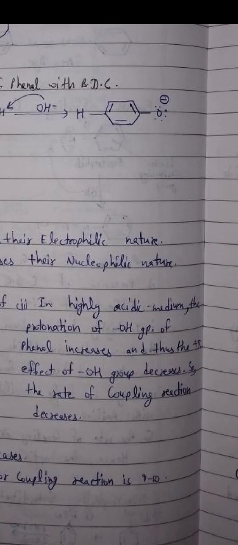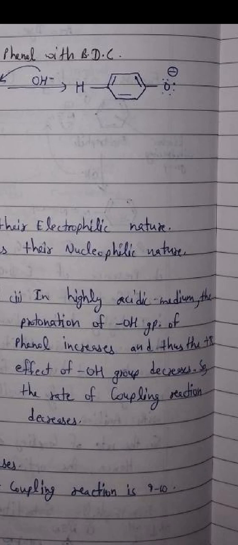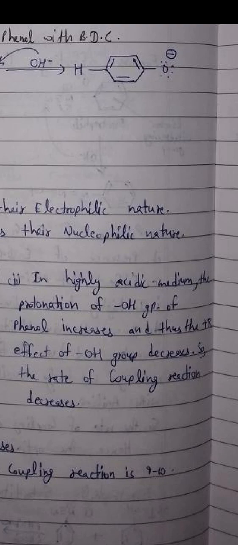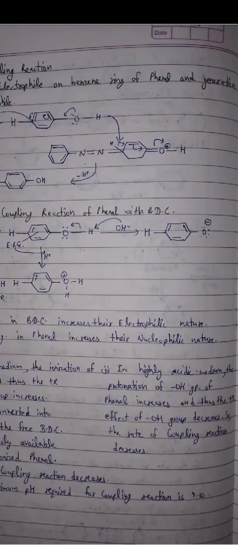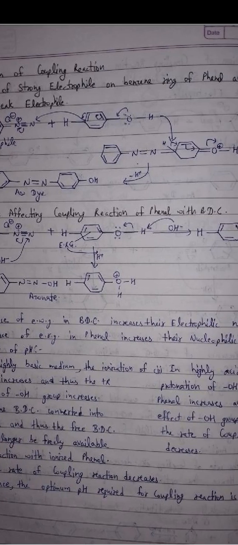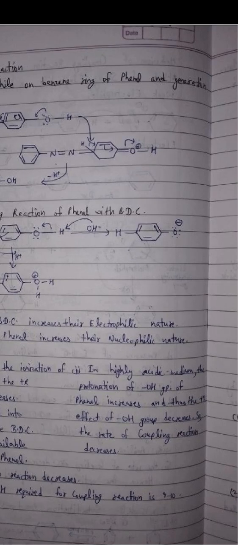In highly acidic medium, the protonation of the OH group of phenol increases and thus the +R effect of the OH group decreases, so the rate of coupling reaction decreases. Hence the optimum pH required for coupling reaction is 9 to 10.